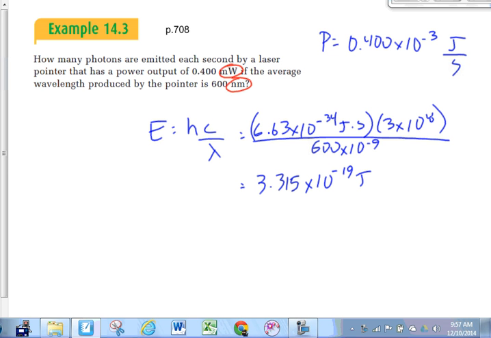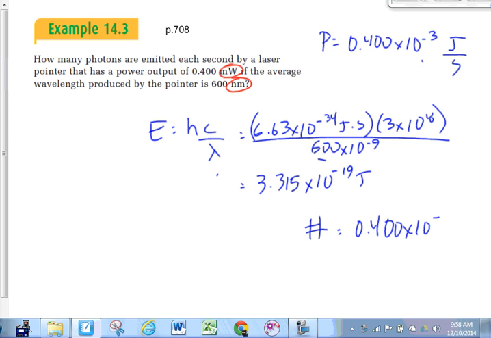So Daniel, you said divide the two, right? You are going to divide the two. Okay, you're right. If we want the number of photons, then let's take the total energy that we have in 1 second and divide it by the energy per photon. That'll give us the number of photons. Except it's not going to be 400, Daniel, it's the other way around. We're moving decimal points the other way around. But you had the right idea there.